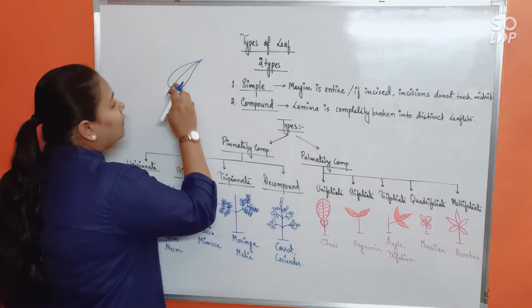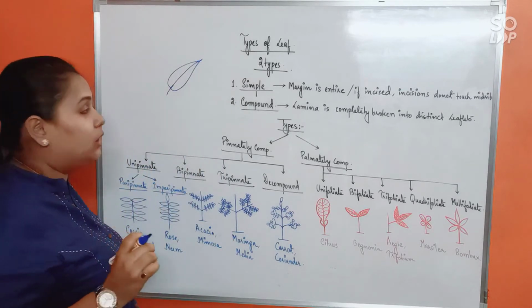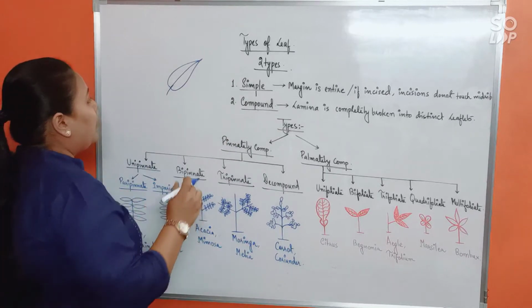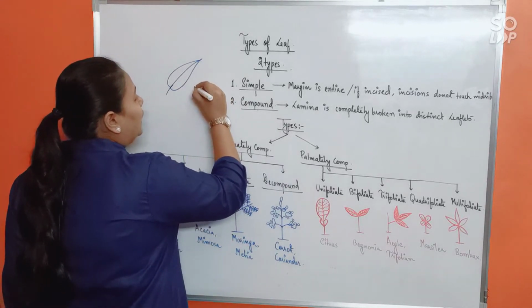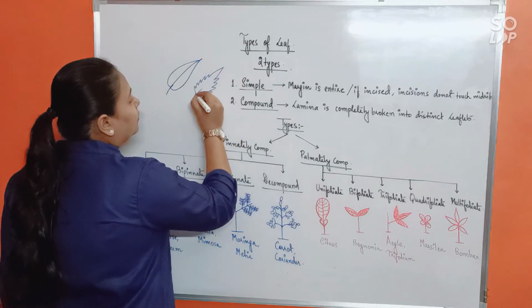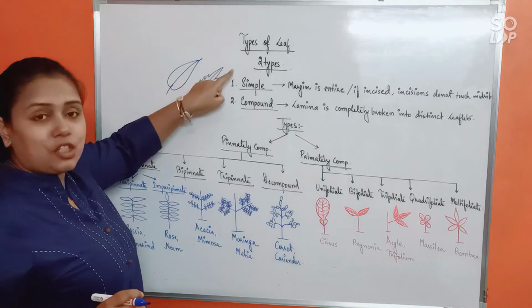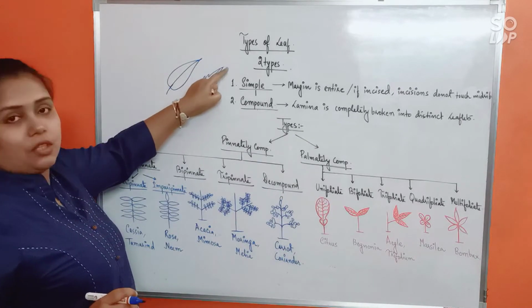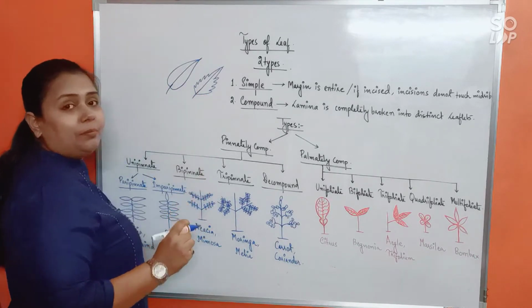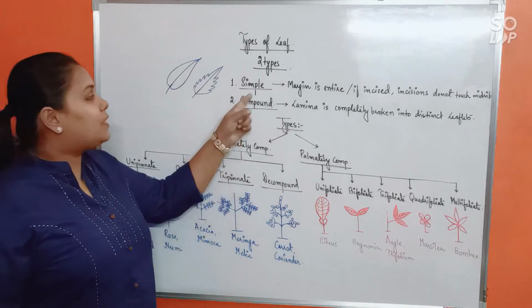When a leaf has an entire margin which does not have any cut or incision, that is known as a simple leaf. Also, look at this diagram. In this leaf, the lamina margin shows certain incisions, right? But does the incision reach up to the midrib? No. So in this case as well, we can call it a simple leaf.